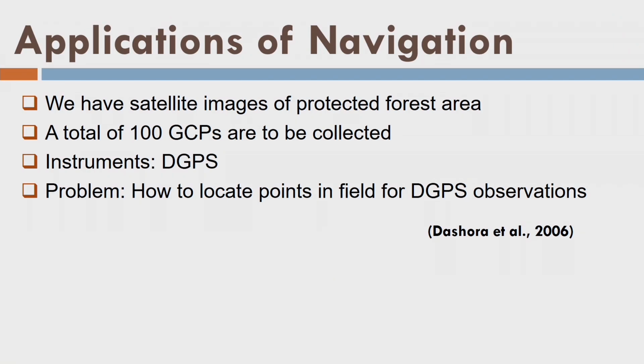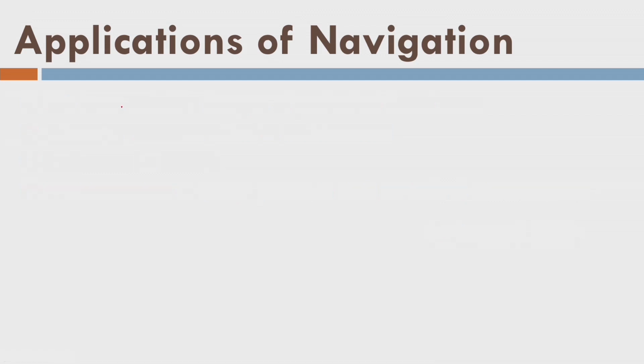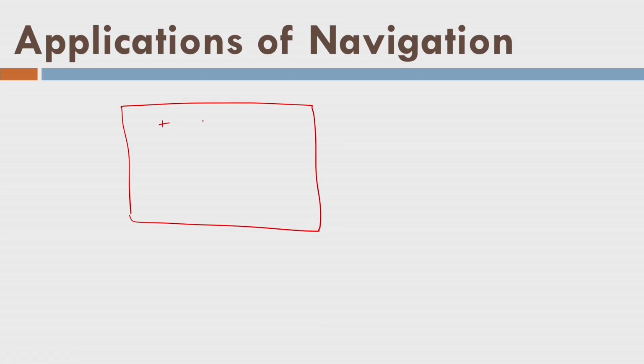If you see what the applications of navigation are, I would like to request you, please go through this paper, and it is well explained how you can use GPS navigation to find out some completely unknown places. Let us say you have a satellite image of a certain area, and you find there are a few points that you want to go and collect for photogrammetry so that you can correct the satellite image. You know that it is a forest area, and in this forest area you would like to go to those points, and the forest area is a completely unknown place.